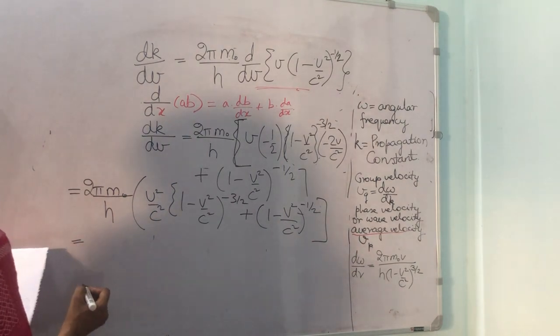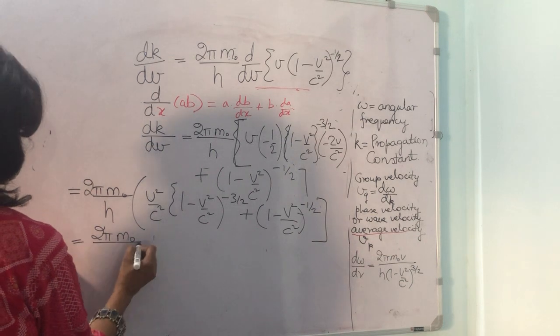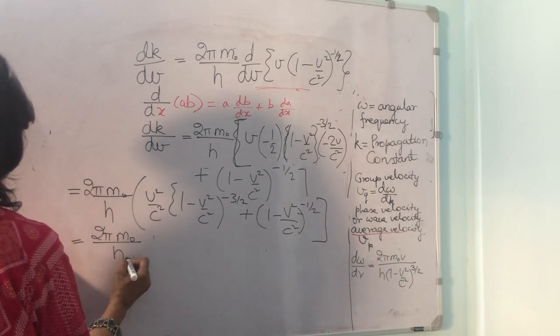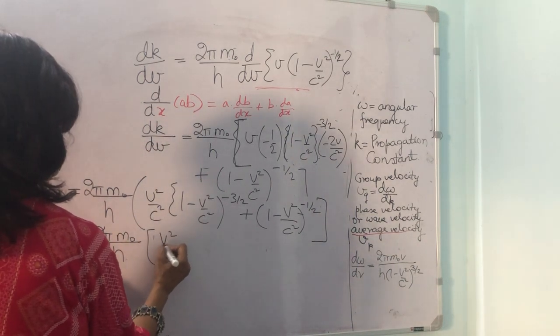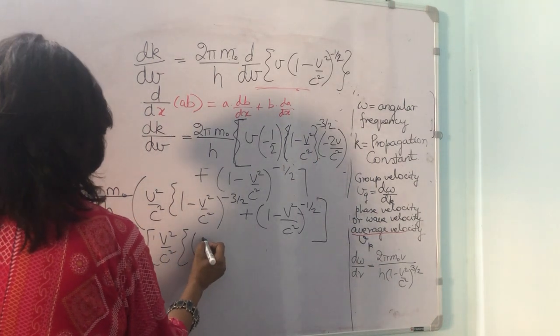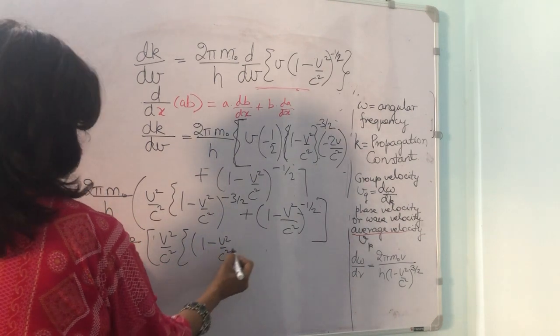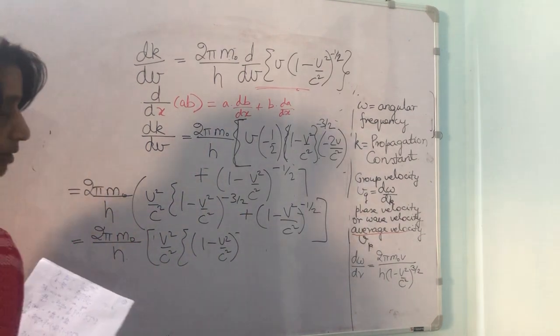This is equal to 2π m₀ divided by h into v²/c² (1 minus v²/c²) to the power of minus 3 by 2.